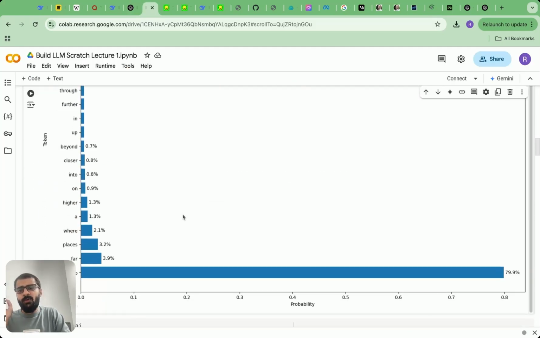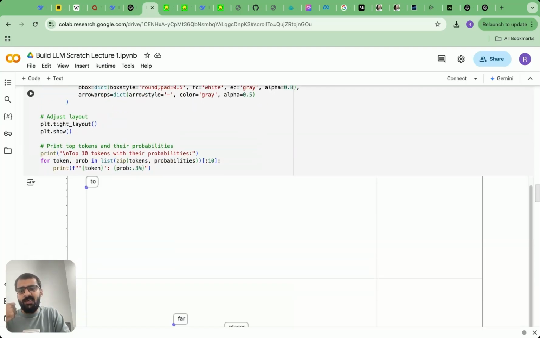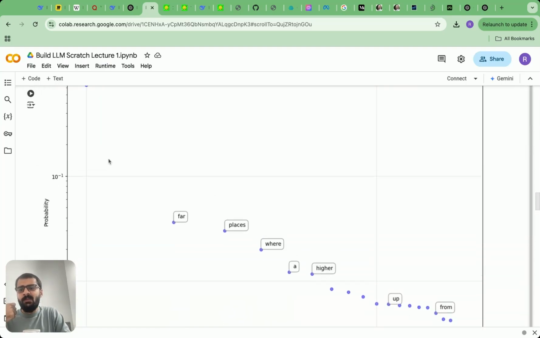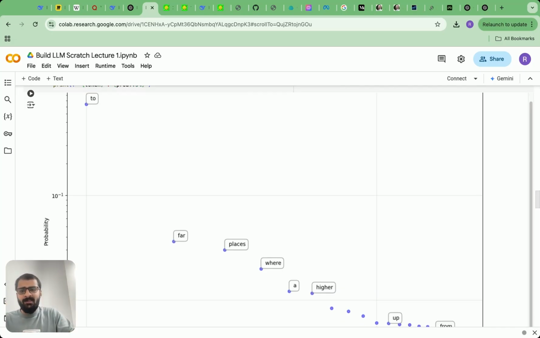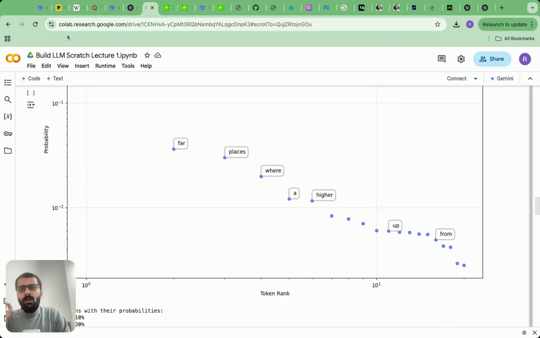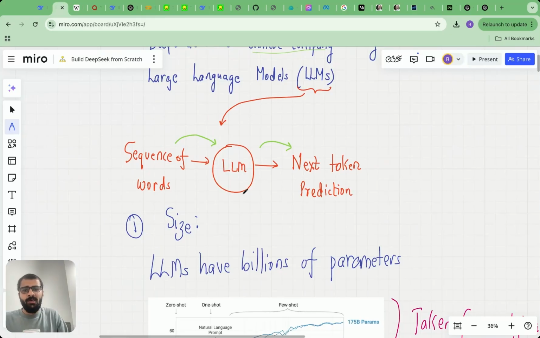Usually, the distribution of the next token probabilities looks something like this. On a log scale, it looks something like this. The first token generally has very high probability in the case of confident predictions, and then the probability just keeps falling down. All right, so that's the key idea behind what large language models are.